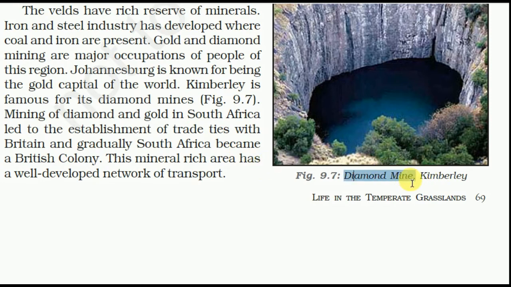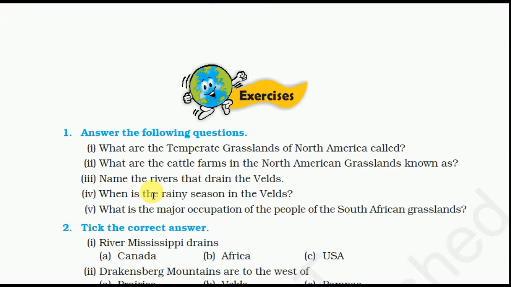This is diamond mining in Kimberley. Gold and diamond mining are major occupations of people of this region. Johannesburg is also known for being the gold capital of the world. Kimberley is famous for its diamond mines. Mining of diamond and gold in South Africa led to the establishment of trading lines with Britain, and gradually South Africa became a British colony. This mineral-rich area has a well-developed network of transport.